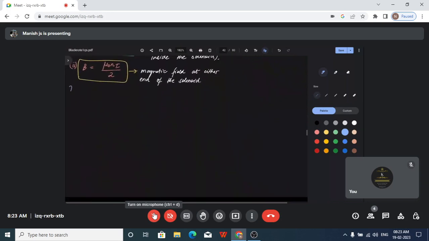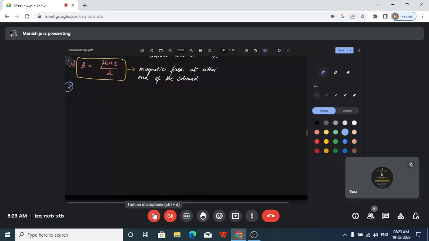Next, the seventh one. Next we are going to see force. What is the force on a moving charge placed in a magnetic field? Next, we will see what is the force experienced by a moving charge placed in magnetic fields.